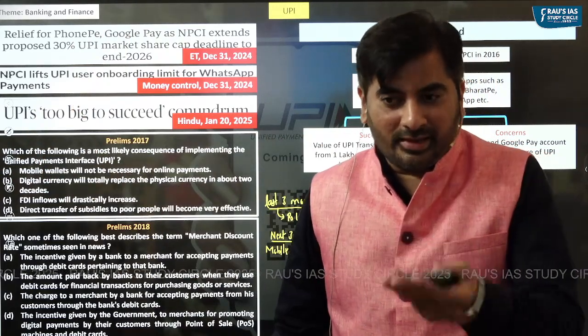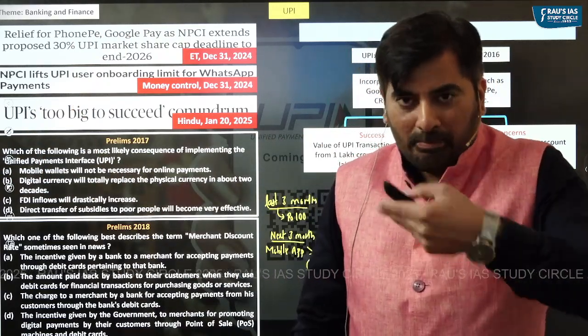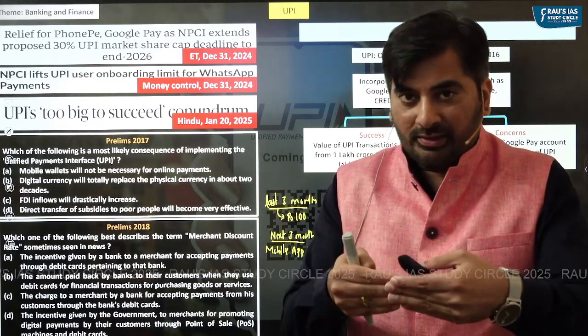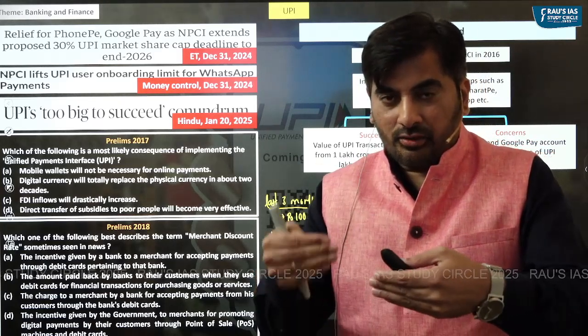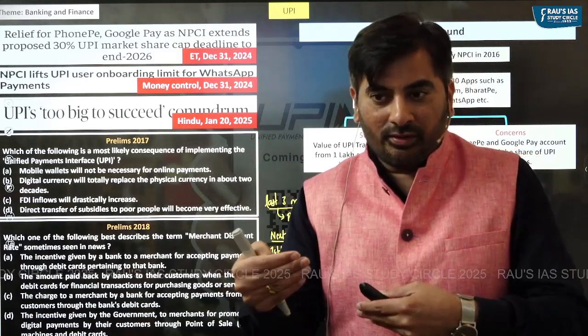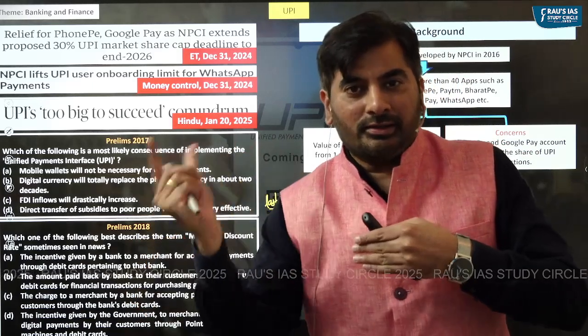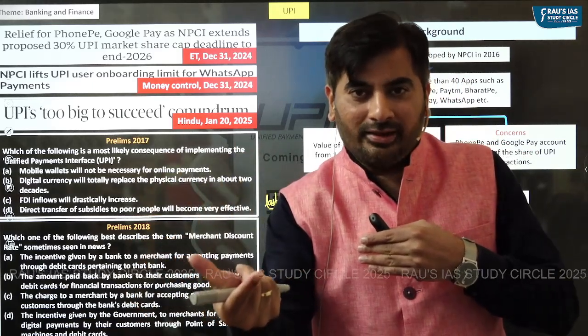So the basic idea here is that the market share of PhonePe should not be more than 30%. The market share of GPay should not be more than 30%. If their share reduces, automatically the share of smaller apps would increase, right?